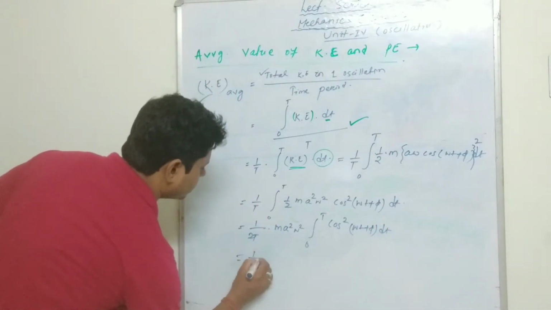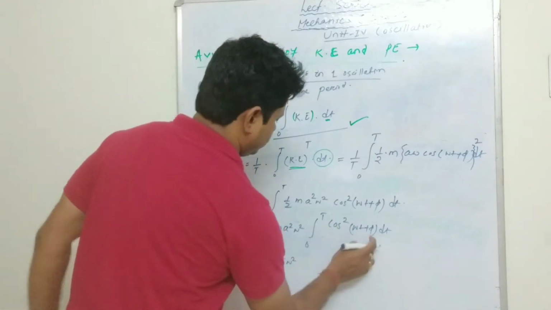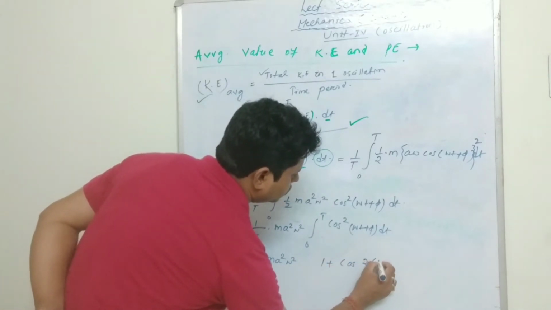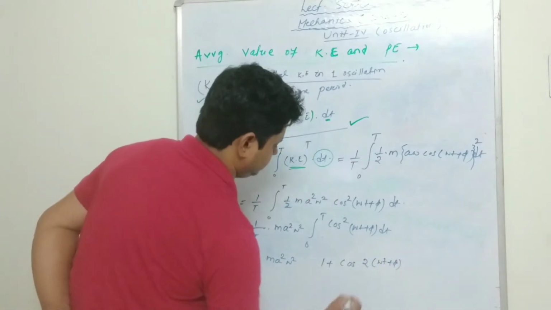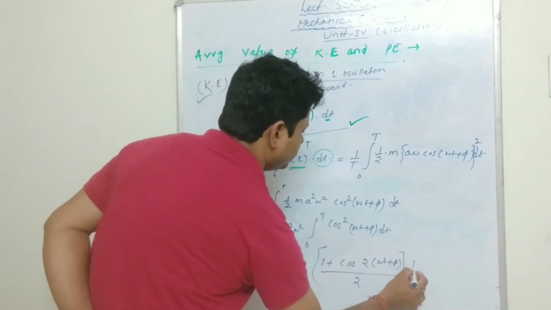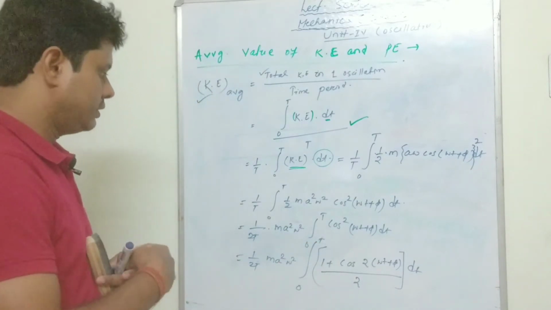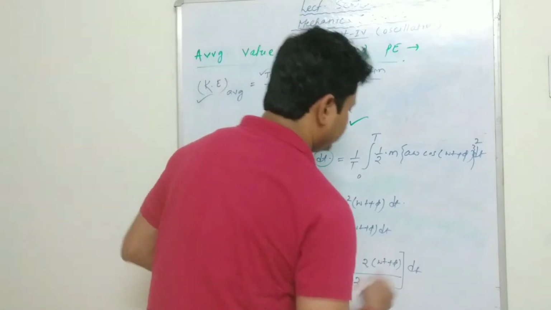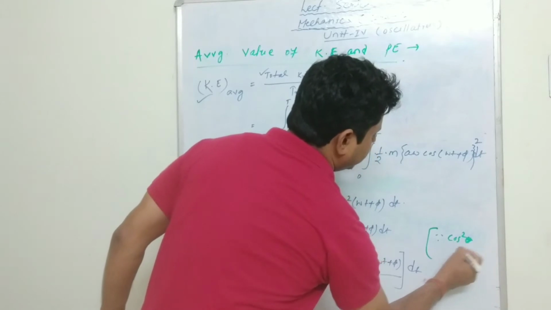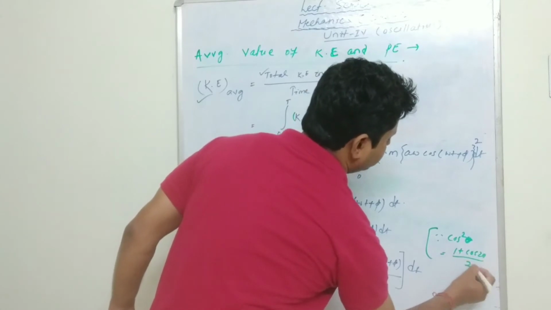This can be written as m a square omega square times 1 plus cos 2 omega t plus phi, whole divided by 2, into dt from 0 to T, because we know that cos square theta can be written as 1 plus cos 2 theta by 2.